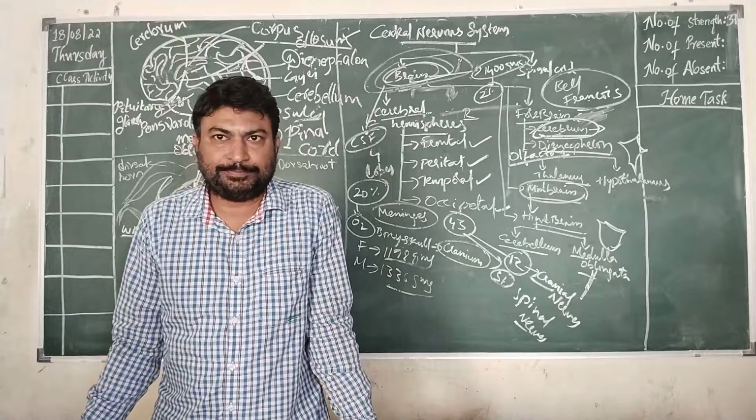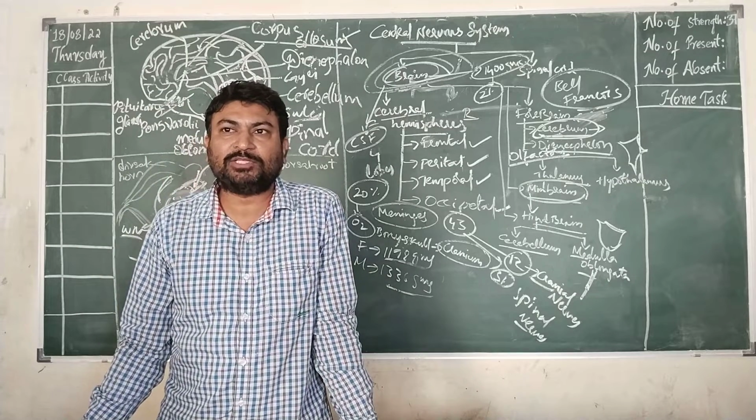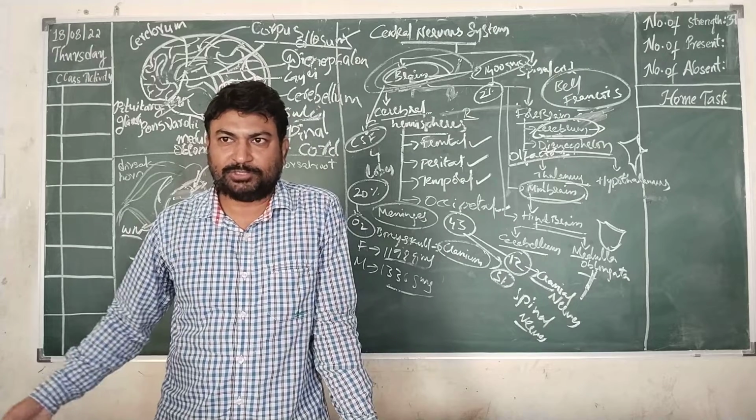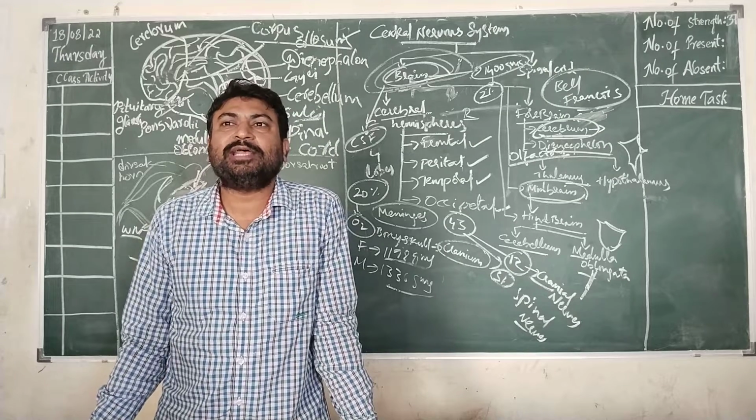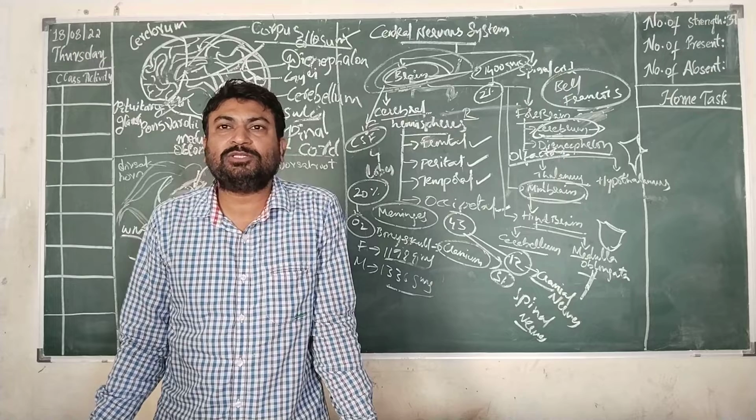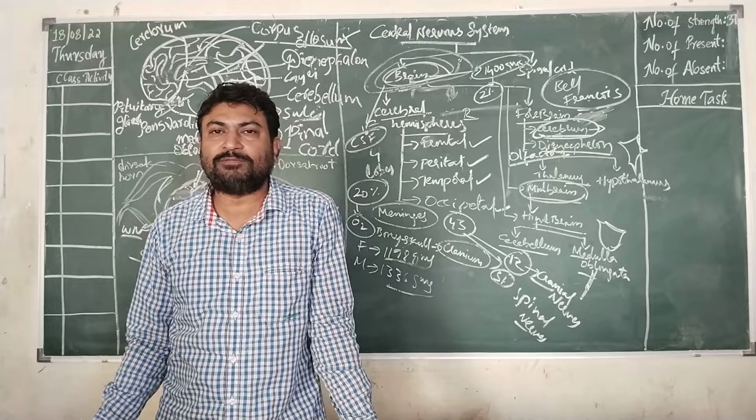Peripheral nervous system. Peripheral nervous system consists of nerves, that is cranial nerves and spinal nerves. So spinal nerves will be 31 pairs, and out of the 31 pairs